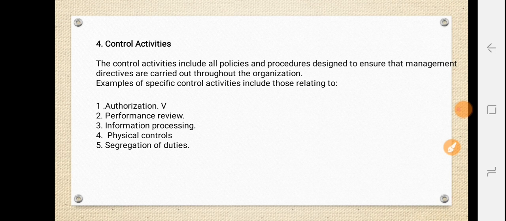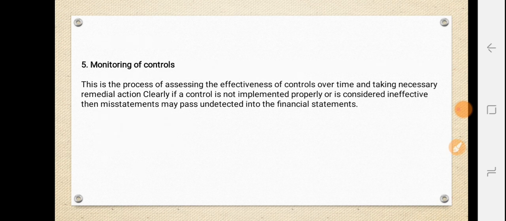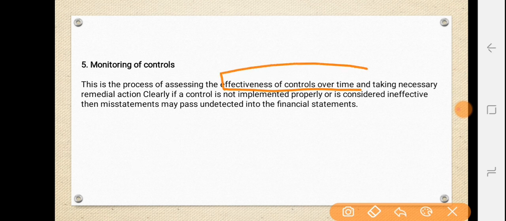Then the last component we have is monitoring of controls. So this is the process of assessing the effectiveness of control over time and taking necessary remedial action. Clearly, if a control is not implemented properly or is simply ineffective, then misstatements may pass undetected into financial statements. Okay, so this is dealing with the effectiveness of control over time. Okay, monitoring can be either ongoing or performed on a separate evaluation basis, or on a combination of both.